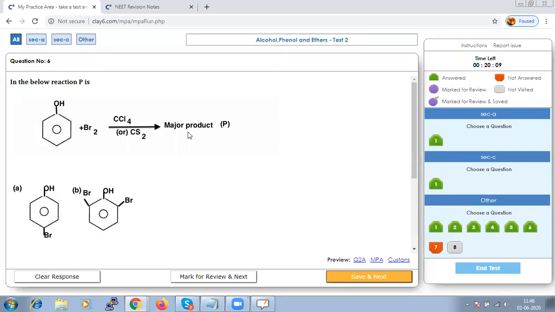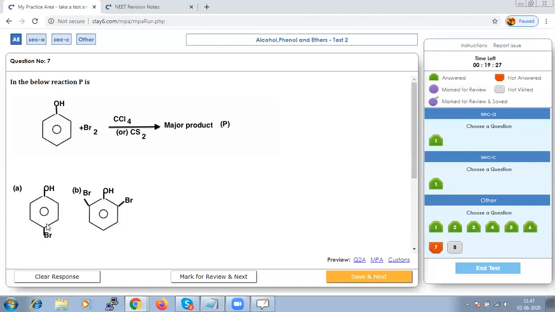In the below reaction, what is the major product formed? The OH group is a strongly activating substituent for phenol, and it can be halogenated even under mild conditions. So if it is phenol with Br2, it should give you the product with OH and Br.